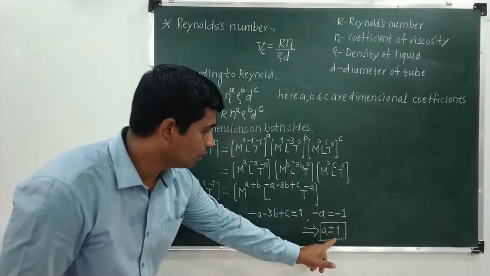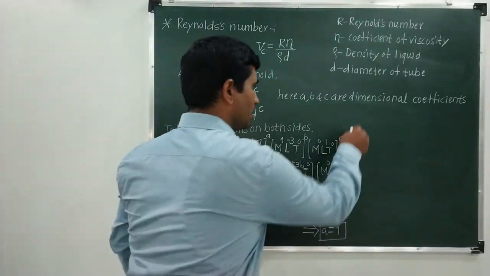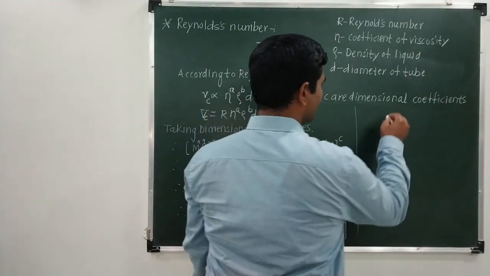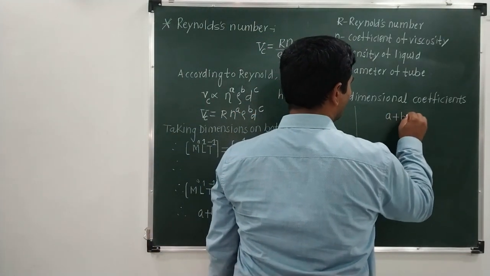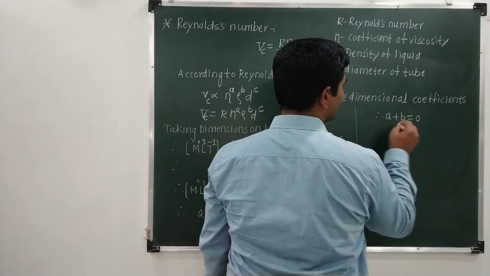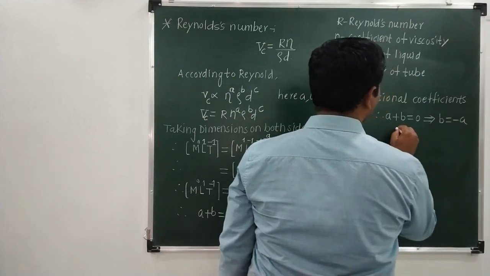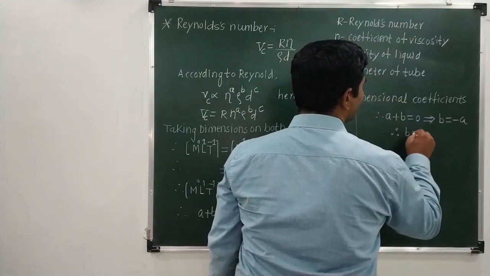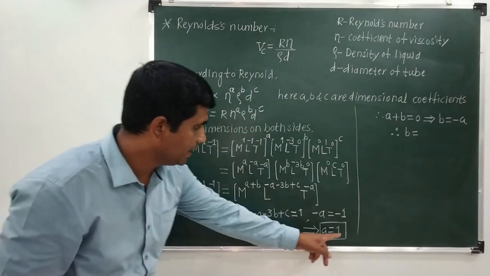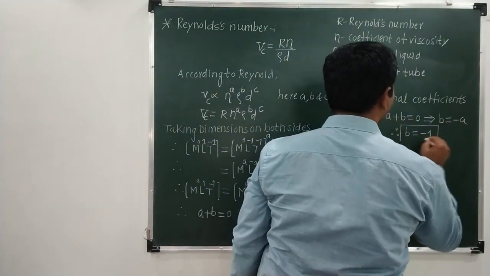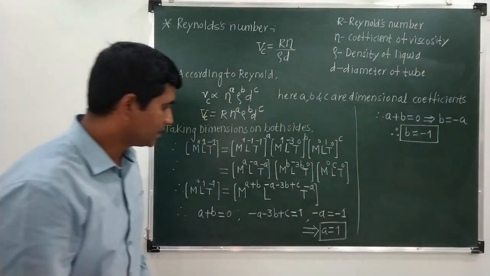If I substitute this value of A in this equation, A plus B is equal to 0, what will I get? From this equation I can write B is equal to minus A. Therefore B is equal to minus A. Value of A is 1, so it is minus 1. So B is equal to minus 1. That is the second coefficient.